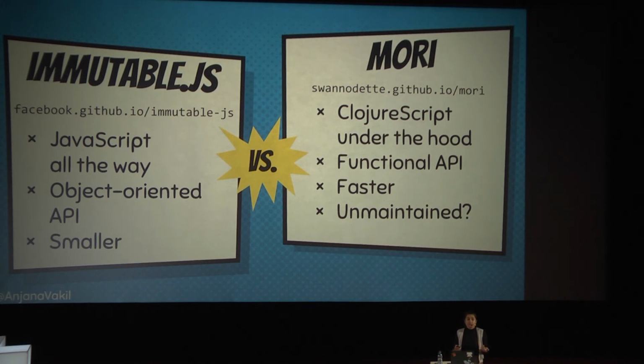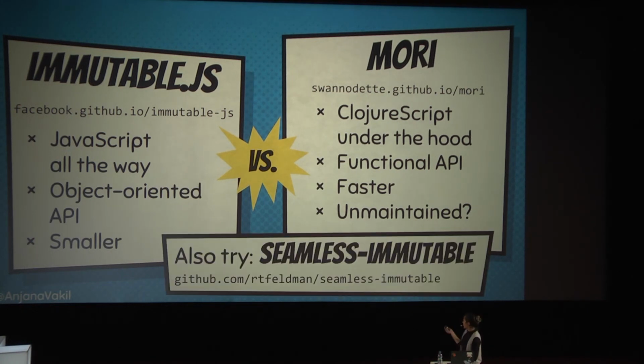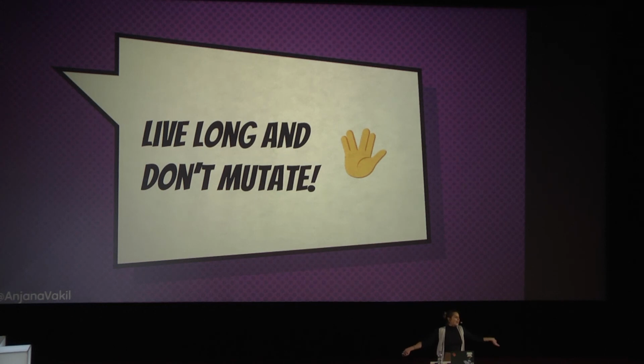And there's a lot of other options out there too. If you don't like either of these, you have many other choices. So you can Google around for persistent data structure libraries. Another one I'd recommend checking out is Seamless Immutable by Richard Feldman. And it's great because it has both a functional and an object-oriented API. So you can choose. So yeah. That is what I have to say about persistent data, immutable data in JavaScript.